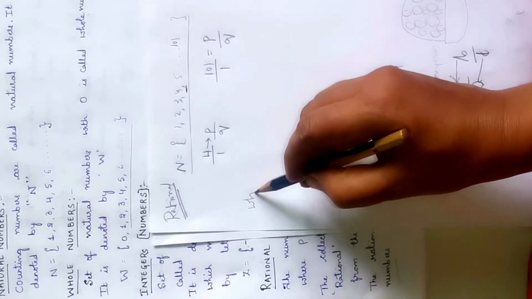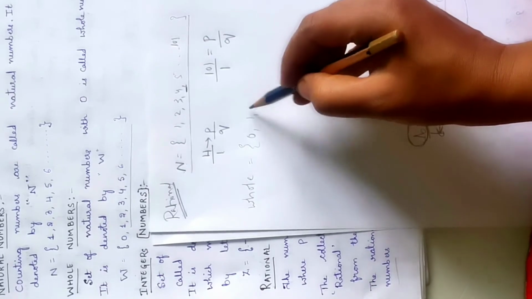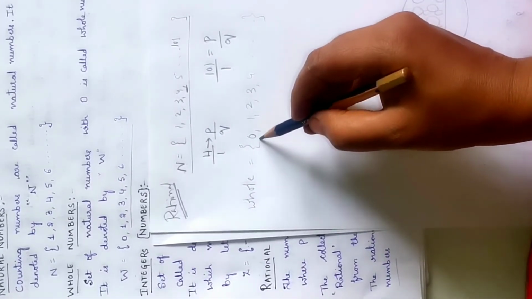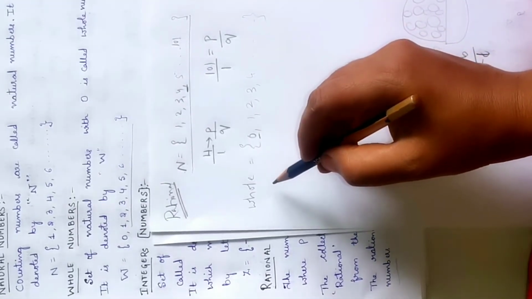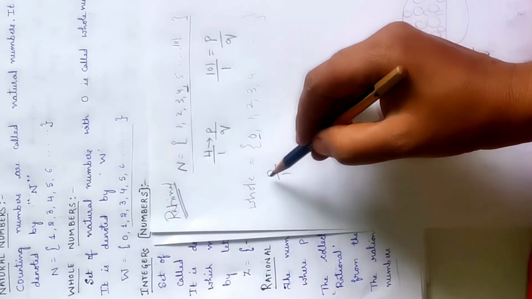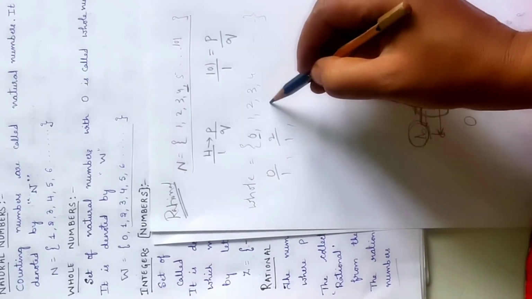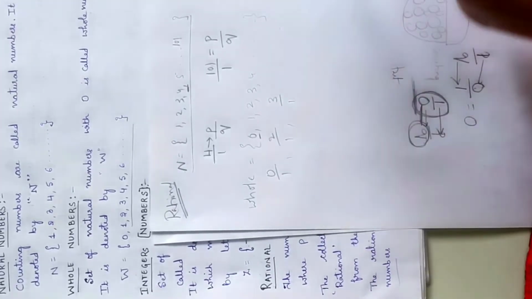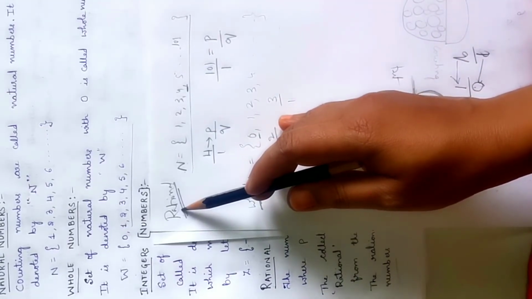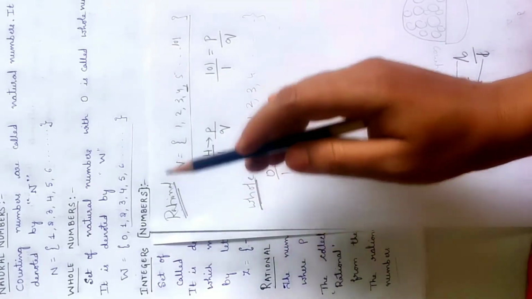Next, think of whole numbers. Whole numbers include 0, 1, 2, 3, 4, etc. Here, write this 0 in the form of a rational number, that is 0 by 1 you can write. 0 by 1 is 0 itself. And you can take any number, you can write in the form of P by Q. Hence, whole numbers can also be written in the form of rational numbers. Even natural numbers also can be written in the form of rational numbers.